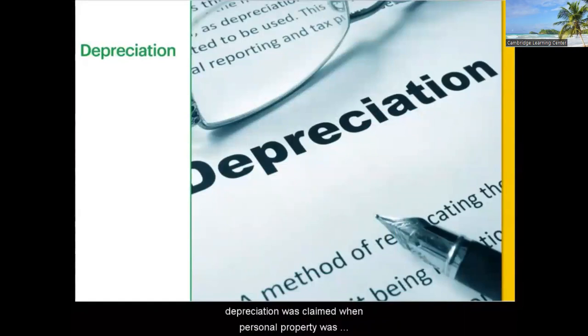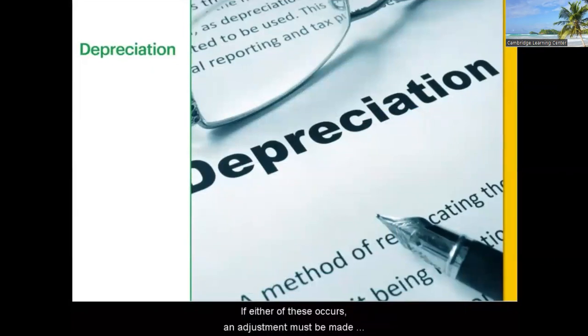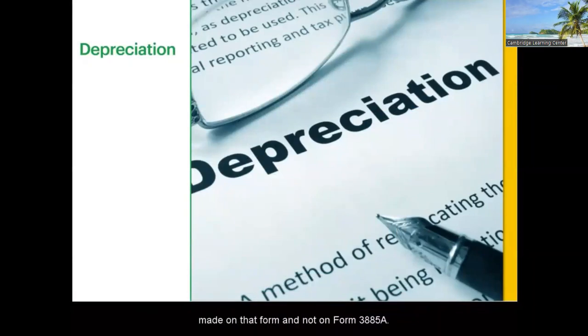The first-year bonus depreciation was claimed when personal property was first placed in service. California does not allow first-year bonus depreciation. If either of these occurs, an adjustment must be made using Form 3885A unless Form 3801 is required. If completing Form 3801, depreciation adjustments are made on that form and not on Form 3885A. Adjustment amounts for rental income are then carried to Schedule CA 540, Part 1, Section B, Line 5.